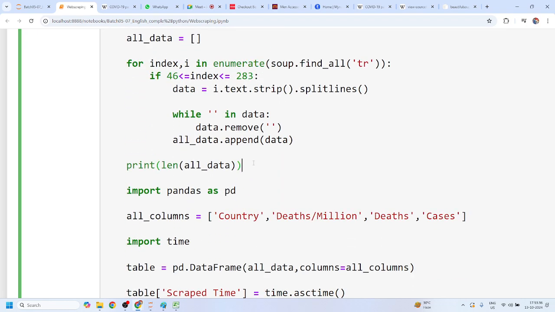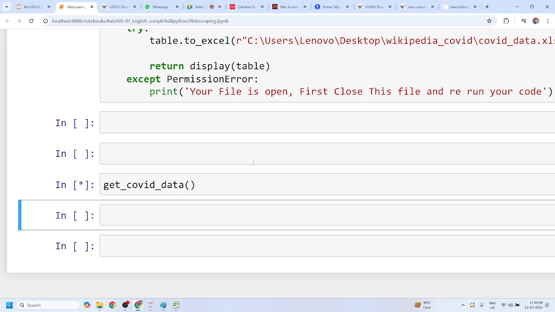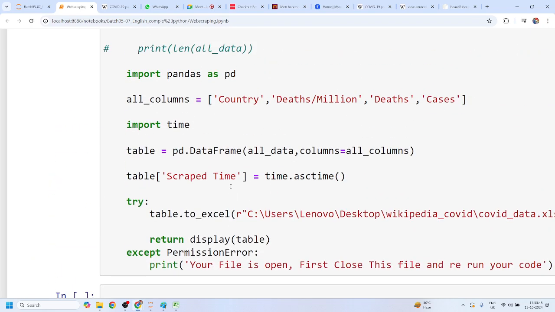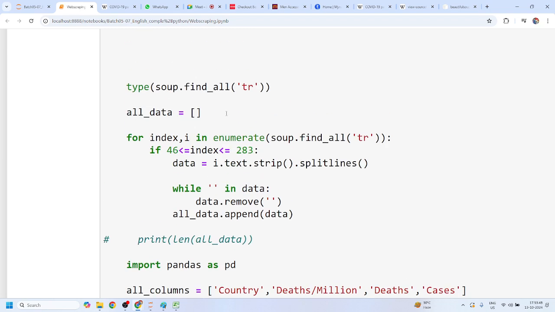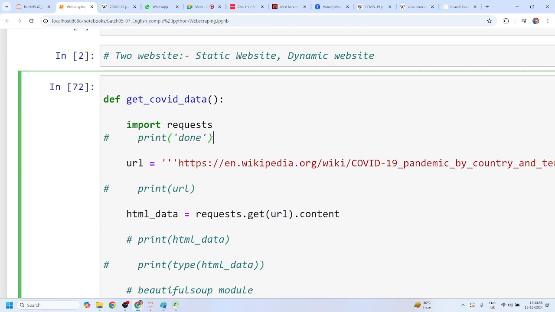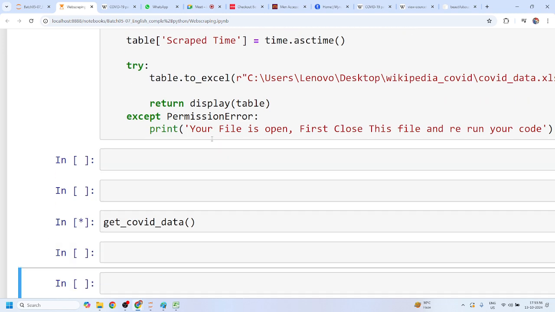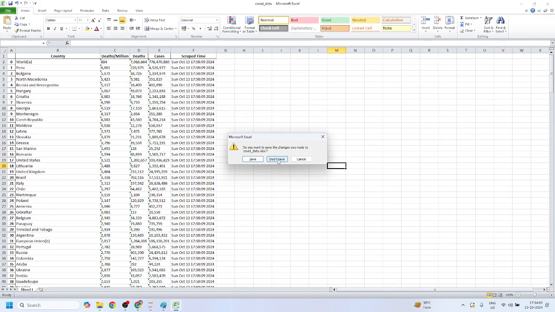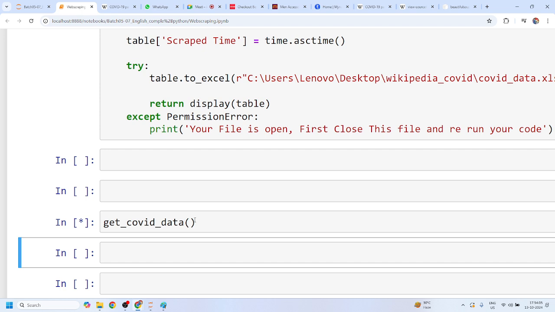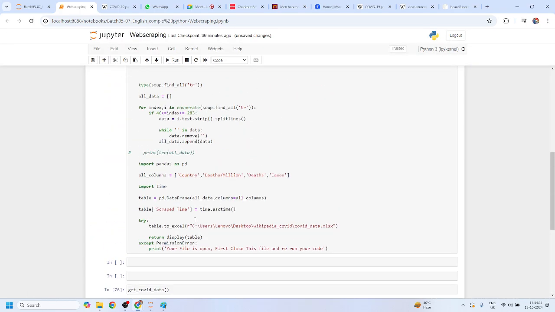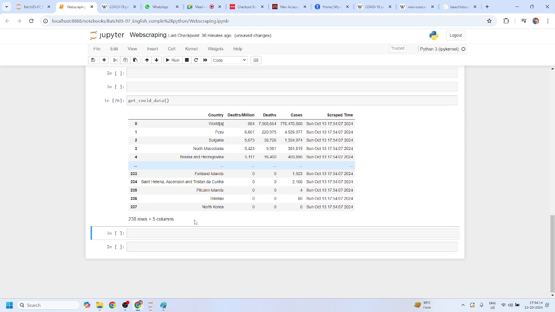And in the final one, there is no such requirement of length. Now let me just run this. The final one that we are getting is done. Why are we getting this class BeautifulSoup? I think we have printed some other code as well. Okay, let me just comment this out, and I think there is one done. Okay, now this one is perfect, right? If I just simply close this file, now it will scrape this website. Yes or no, Mohit? Let me just rerun this function again. Yes, sir. Easy, yes or no? Yes, sir. Shivani, any doubt? I think this one is easy, right?